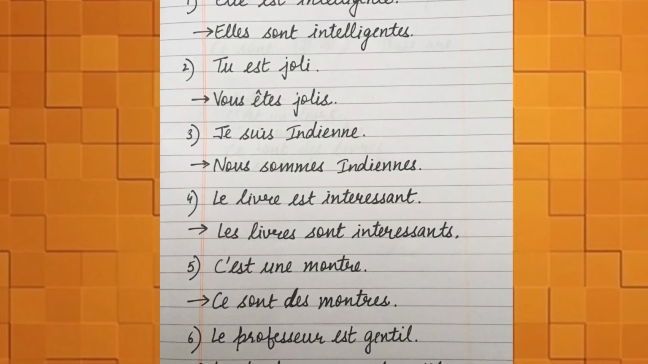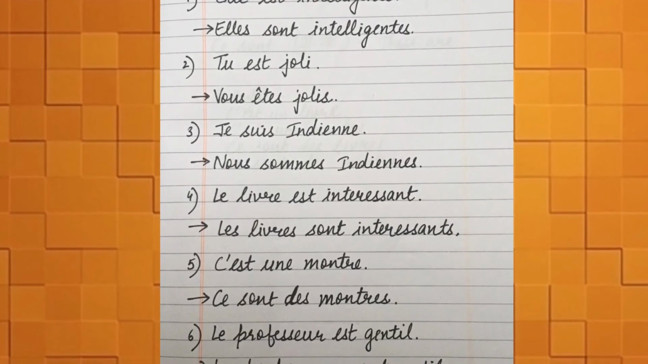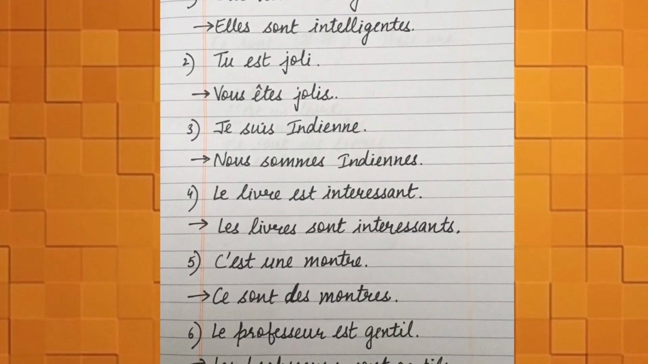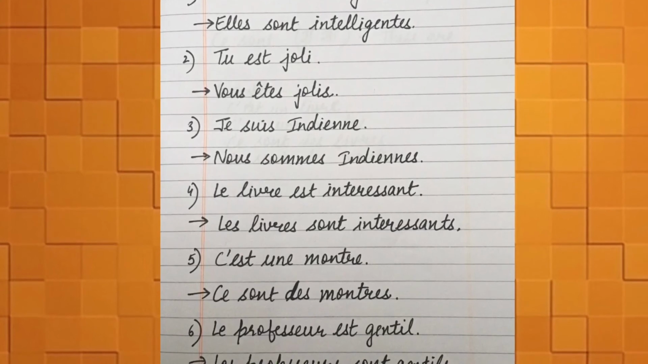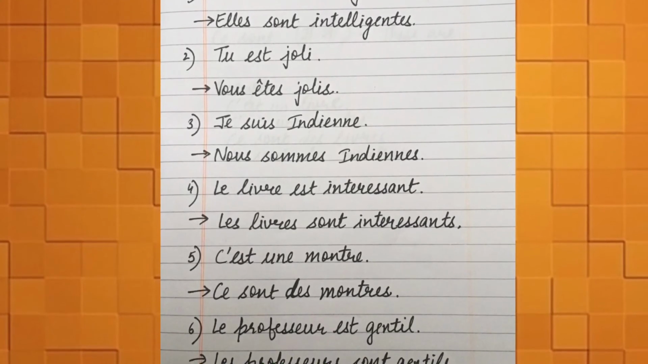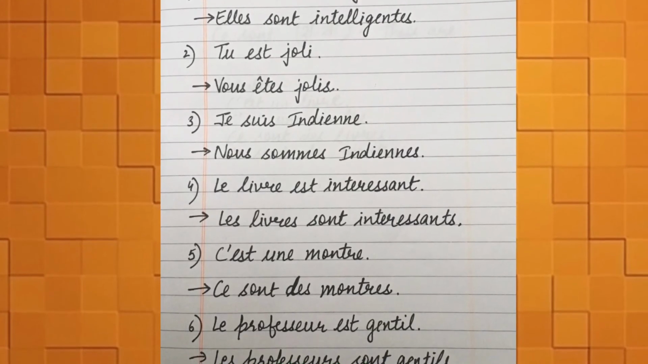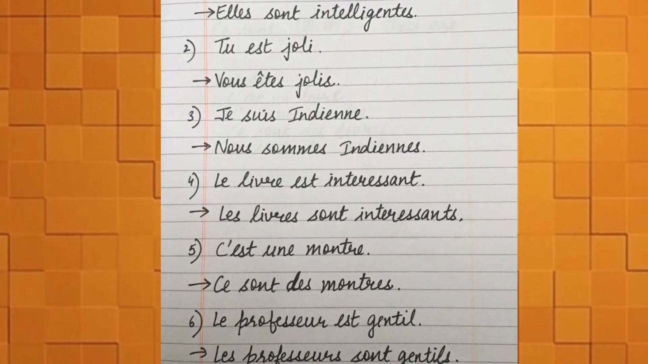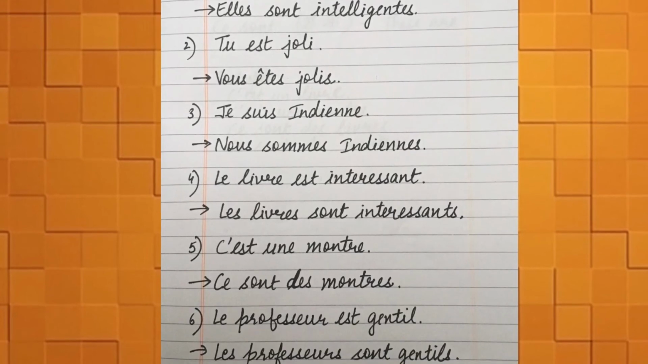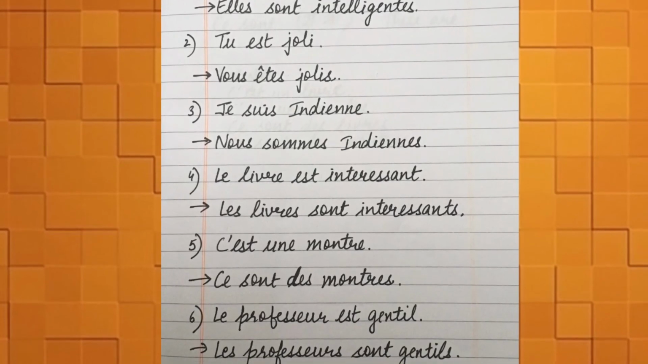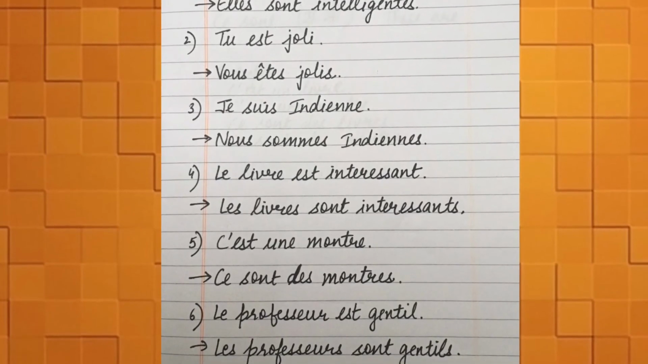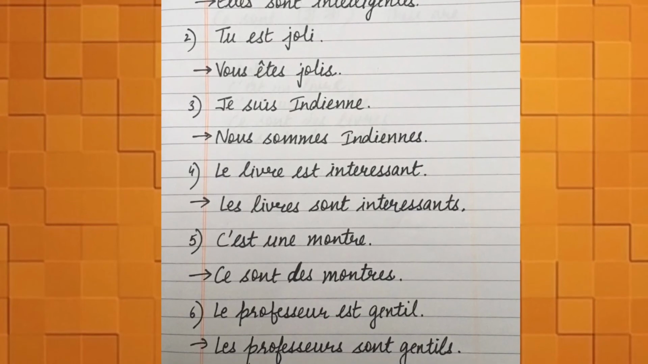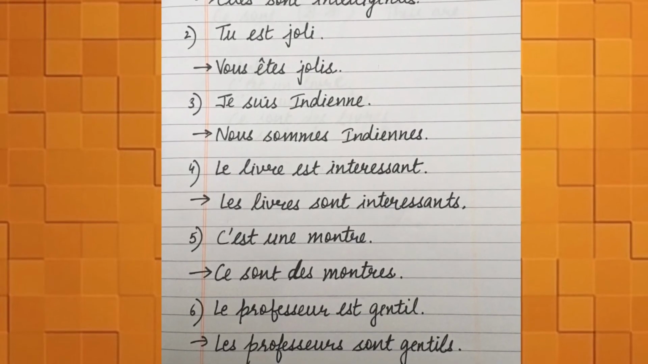Next is je suis indienne. Je suis indienne, you can see from the sentence that this is for a girl because indienne is there. It is not indien, it is indienne. It is for a girl. Now to change it into plural form, you will write nous sommes indiennes. Je changes into nous in the plural form and then we will conjugate it accordingly. It will be nous sommes and indiennes with an s.